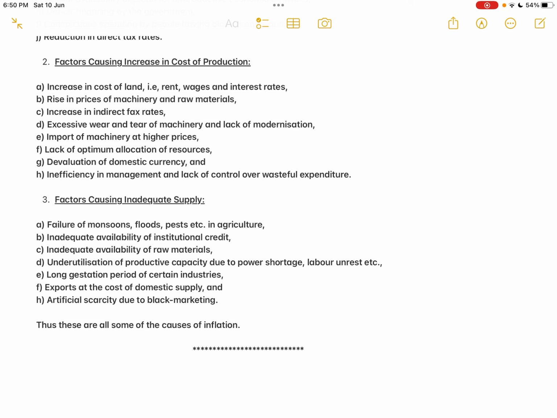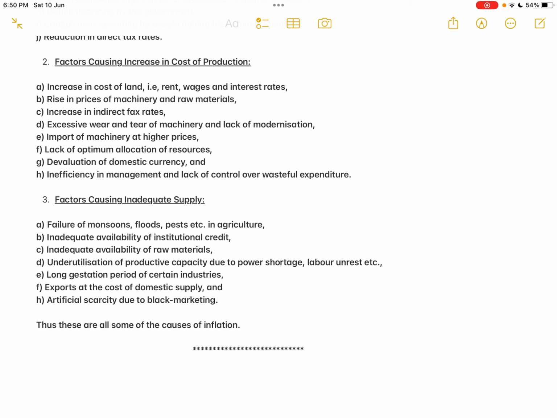Okay. Then the third one, inadequate availability of raw materials. According to the rise in demand for the commodities, there is a rise in demand for raw materials. But then the supply of raw materials is not that smooth. So too much demand for raw materials and shortage of raw materials will lead to shortage of supply of raw materials, that will lead to rise in the price of raw materials, and that will lead to rise in the general price level of the country.